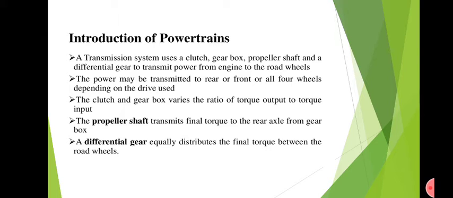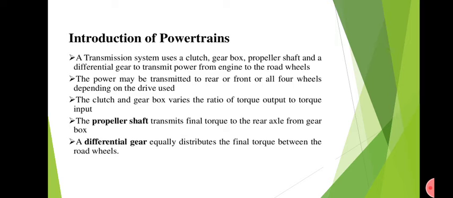The power may be transmitted to the rear wheels or front wheels or all the wheels based on the drive which we are choosing. We know that we have front wheel drive, rear wheel drive and all wheel drive. Based on the drive, the power will be transmitted. The clutch and gearbox play a vital role in the transmission system. The clutch is mainly used to temporarily connect as well as disconnect the engine power with the transmission system, and the gearbox is the major component which plays a vital role to control the engine power which is being transmitted to the wheels.